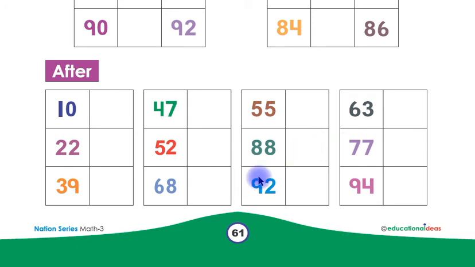What comes after 92? Children, 93. Children, you have to write number 93 here in this box. What comes after 63? Children, 64. Children, you have to write number 64 here in this box. What comes after 77? Children, 78. Children, you have to write number 78 here in this box. What comes after 94? Children, 95. You have to write number 95 here in this box.